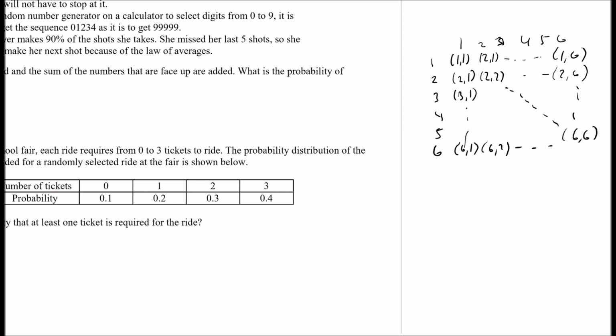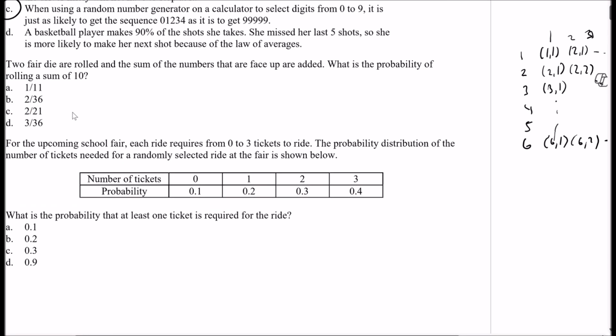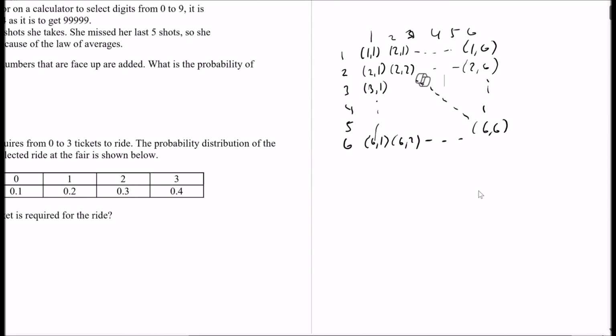Okay, so there's 36 possibilities. So we want to see which ones have a sum of 10. So when we add the 2 numbers, they add up to 10. So that would be, for example, 4 plus 6, right?